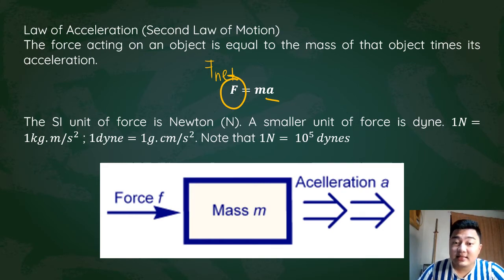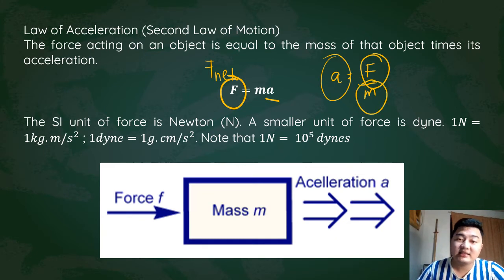The greater the mass, the lesser the acceleration. Because in our equation, force is directly proportional to acceleration, while mass is inversely proportional to acceleration. We can express this as acceleration is equal to force over mass. So the greater the force, the greater the acceleration; the greater the mass, the lesser the acceleration.